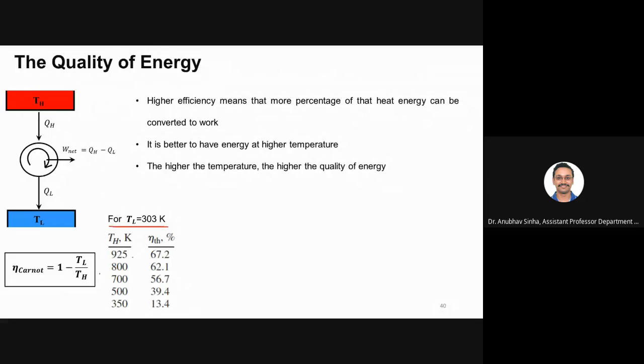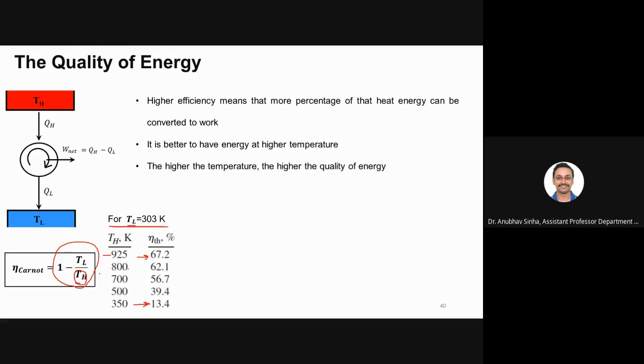For a fixed TL, if I keep changing TH, the higher temperature, let us set it to 925, 800, 350, and using this equation calculate the thermal efficiency. You can do this calculation and verify that for the highest TH we get 67% efficiency, and for TH of 350 I am getting 13% efficiency. You are basically changing TH in this equation while TL remains constant.